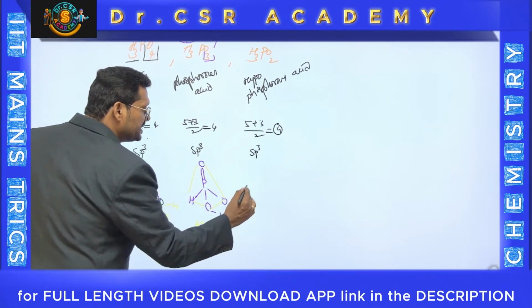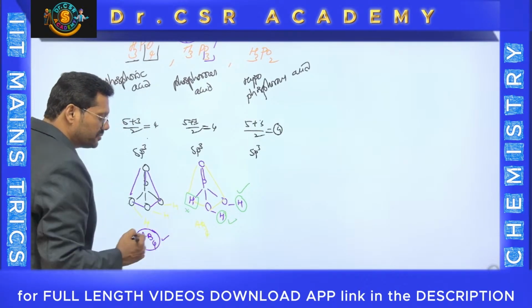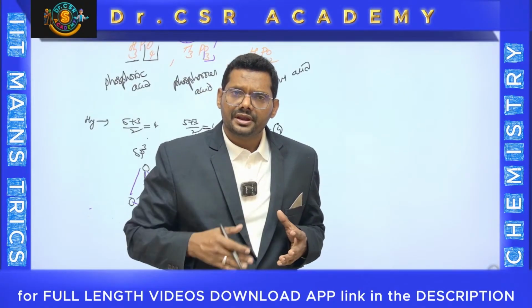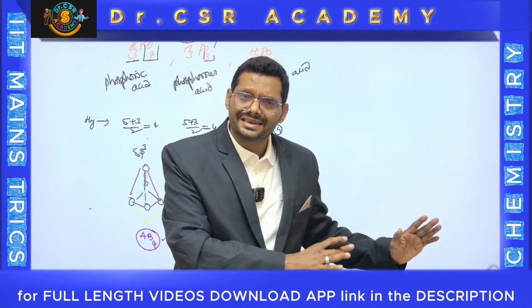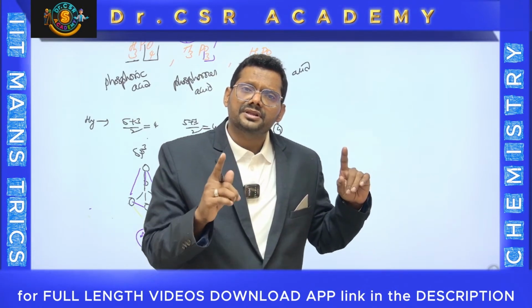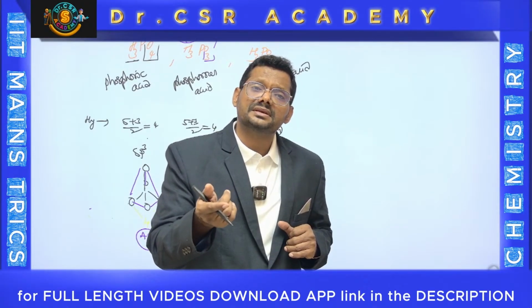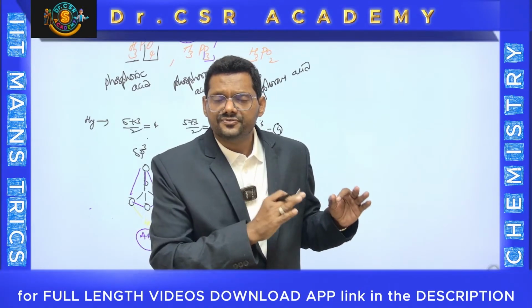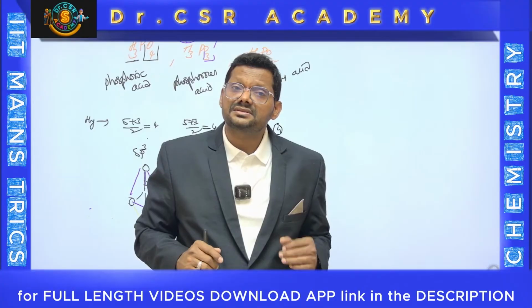The interesting thing is, this proton is releasable, this proton is releasable, and this proton is non-releasable. Whenever the hydrogen is attached directly to the central atom, that won't release. That means it is not part of the acidic nature. But when the hydrogen is connected to oxygen, that hydrogen can be released as an acidic proton. Therefore, the basicity of phosphorus acid is 2, not 3. But phosphoric acid is 3.